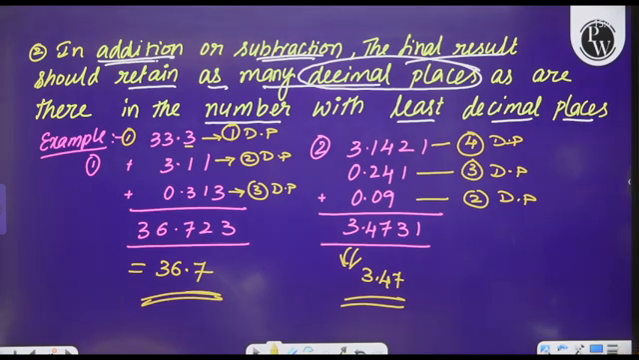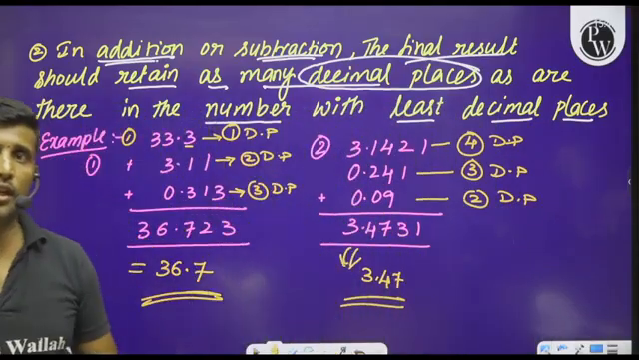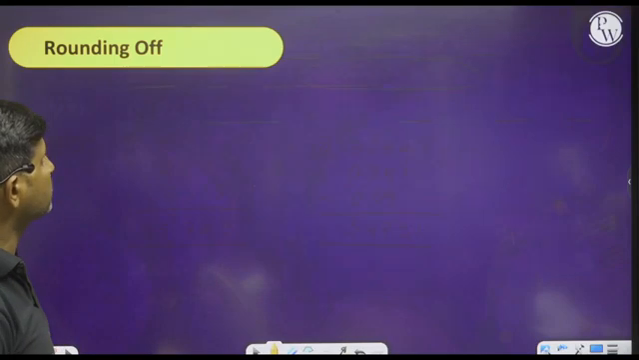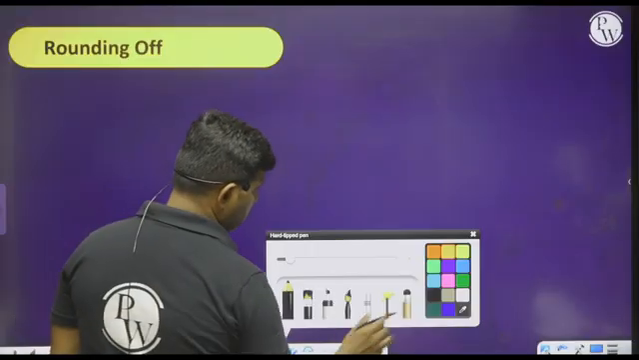To find the number of significant figures. Okay. I hope you understood these rules. Now let us move on to the next concept. That is rounding off. So please observe this.